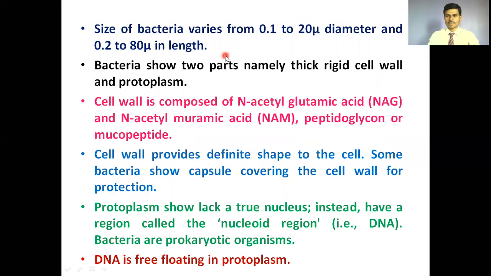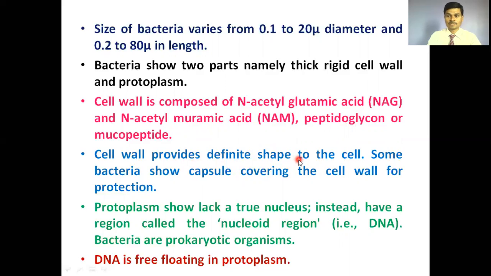As far as the size of the bacterial cell is concerned, the diameter varies from 0.1 to 20 micron. Length varies from 0.2 to 80 micron. Bacteria show two parts, a thick rigid outer cell wall and inner protoplasm. The bacterial cell wall is composed of N-acetyl glucosamine and N-acetyl muramic acid peptidoglycan. The cell wall provides the definite shape to the bacterial cell.